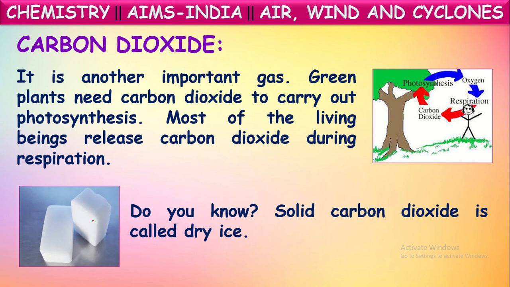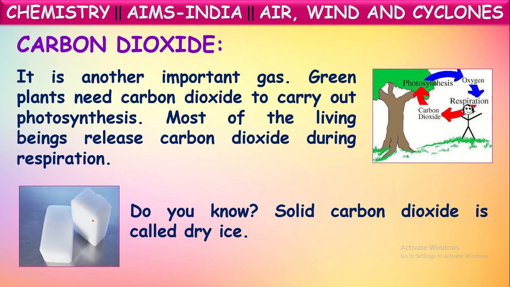Okay. So here solid carbon dioxide is called dry ice, and the carbon dioxide gas released by human beings and animals through respiration is consumed by the plants, and these plants produce oxygen gas. And again, that oxygen gas is utilized by animals and human beings, and they release carbon dioxide. In this way, the composition of carbon dioxide is maintained and balanced at 0.03% continuously.